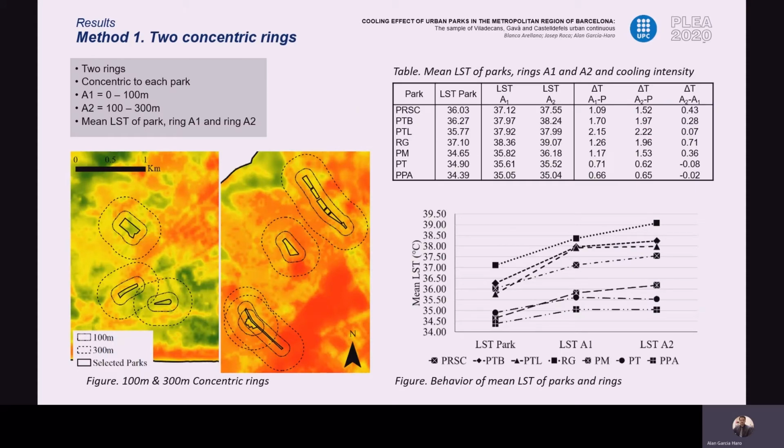Regarding the first method, it can be observed that all the parks registered an average LST lower than the first ring A1 between 0 to 100 meters distance from the park. Only 5 of the 7 parks registered the highest mean LST in the surroundings in ring A2 from 100 to 300 meters. The Tellaneiras and the Plaza Asturias parks registered their maximum mean LST in ring A1, which highlights the low temperatures of the urban area in which they are located and which correspond to a discontinuous residential use.